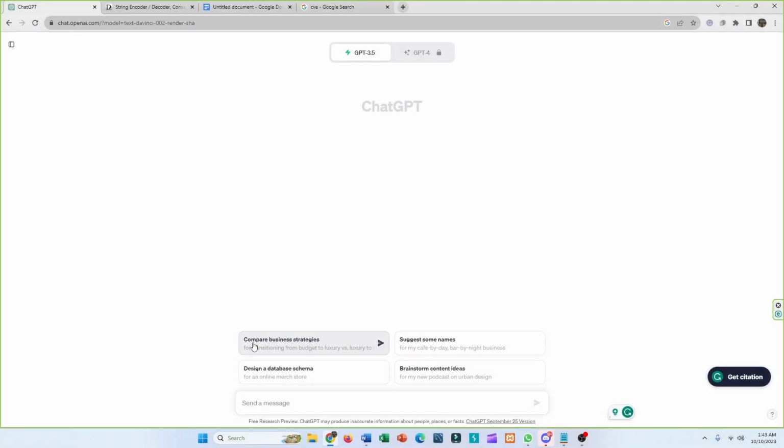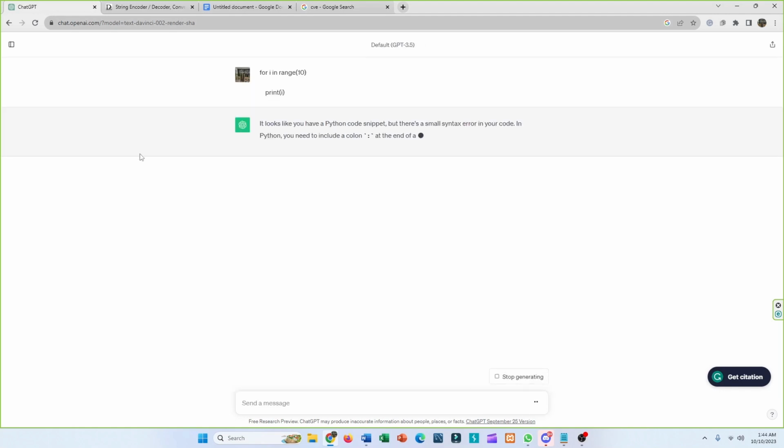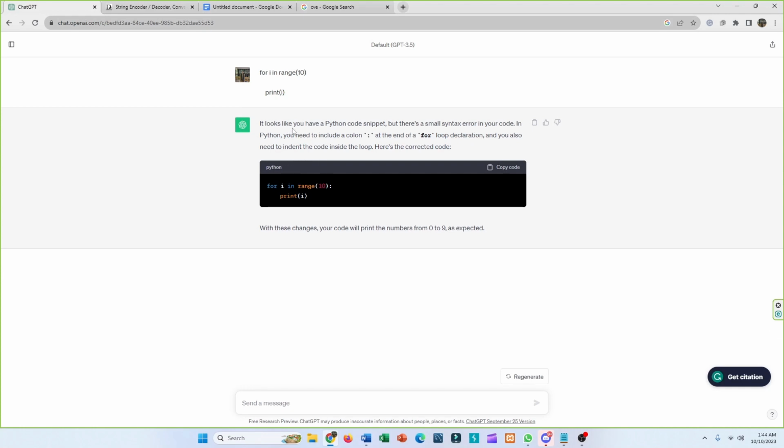So lastly, let's see if ChatGPT can analyze code or not. Let's see if ChatGPT can find the error in this code. It's a very simple code, but it has an error, and it says that it looks like Python code, and it has identified that we intentionally missed a colon here, and it has corrected it for us. So ChatGPT can be used for syntax and logic errors.